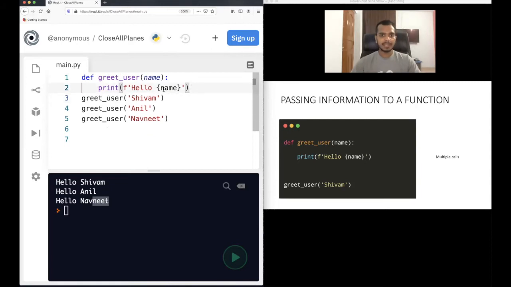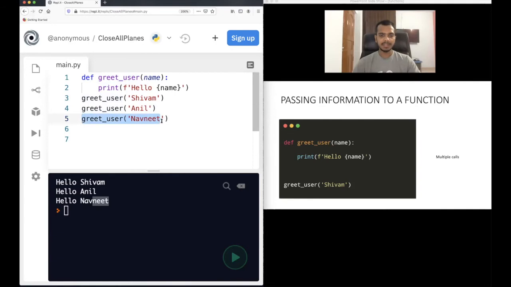And then after this print is done, the control will again go to line number 3, but line number 3 is already executed. So the control will now go to line number 4. It is again calling the function greet_user with different data. Again, the control will go to line number 1. The input in the name will be Anil this time. It will print hello Anil. And again, the control will go to the line after 4, that is line 5, because 4 already got executed.